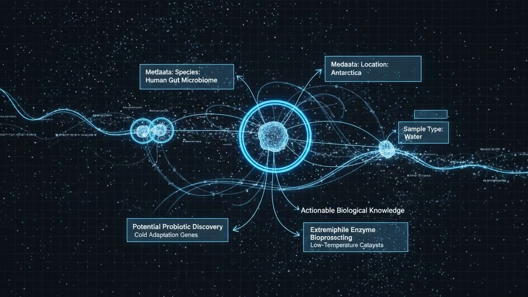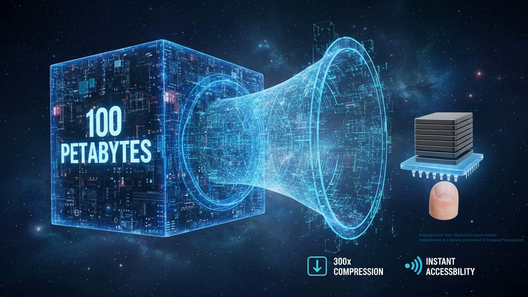This turns the graph from a simple collection of sequences into a rich, searchable database of biological context. Now, when a scientist searches for a sequence, MetaGraph not only finds it, but also tells them everything about its origins.